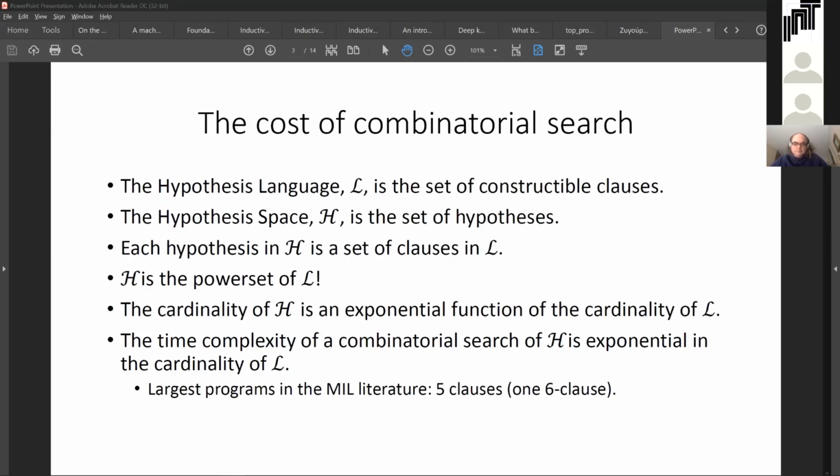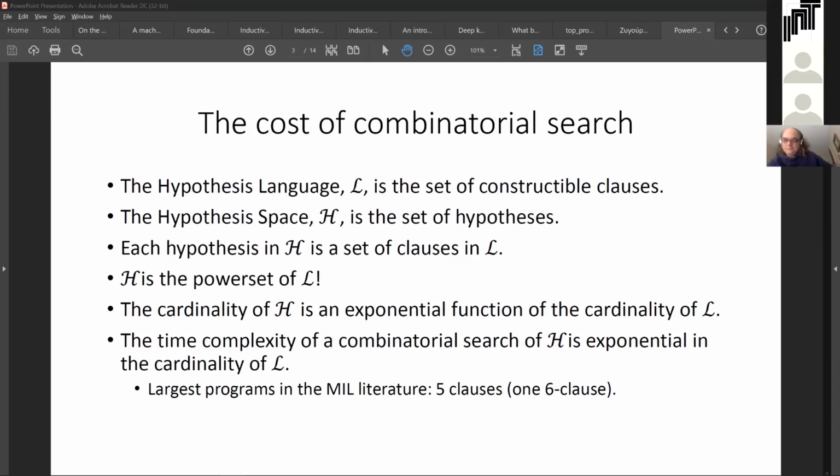Meta-interpretive learning systems learn by searching a hypothesis space. Each hypothesis in the hypothesis space is a set of definite clauses. We call the set of constructible clauses the hypothesis language. The hypothesis space is the power set of the hypothesis language, and so the cost of searching the hypothesis space increases at a rate exponential to the size of the hypothesis language. Because of this extreme inefficiency of searching the hypothesis space, the largest programs reported in the meta-interpretive learning literature have no more than 5 clauses, with one 6-clause program reported.